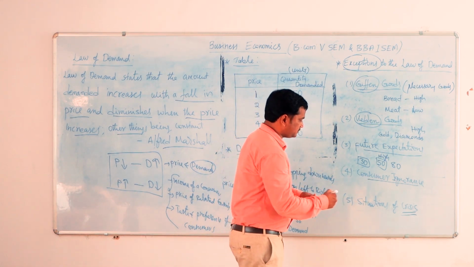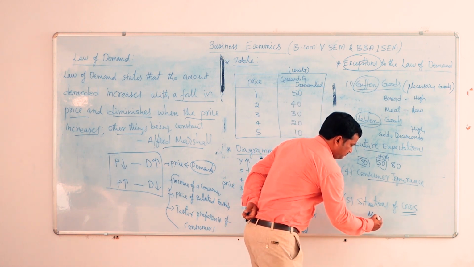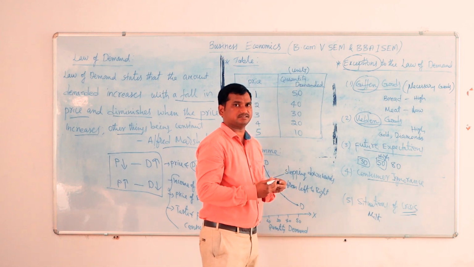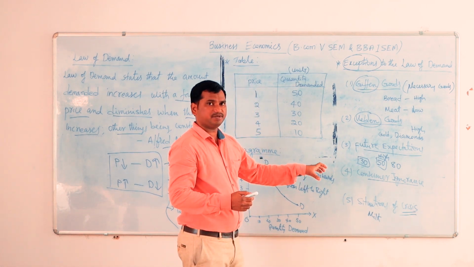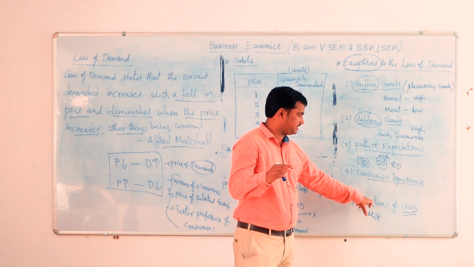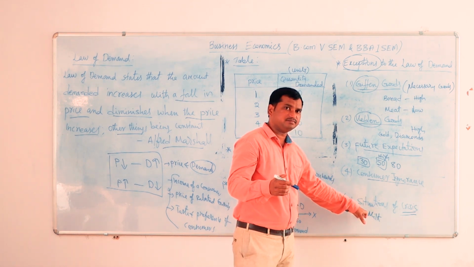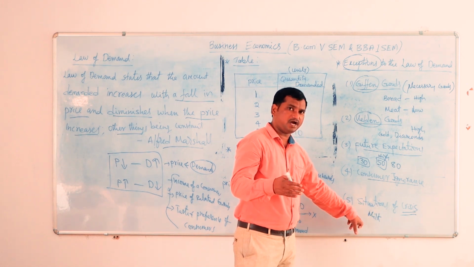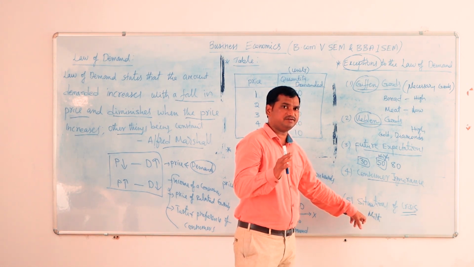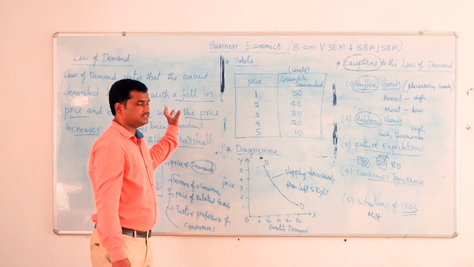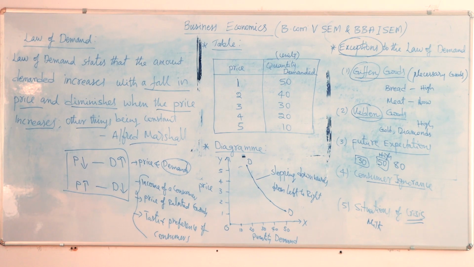Like in crisis situations, for milk and daily food items, they have to pay high prices. As there won't be any transport facility during the crisis, they have to pay high prices for the necessary items, for milk and other food items, during floods and earthquakes. So that is also one exception to this law of demand.